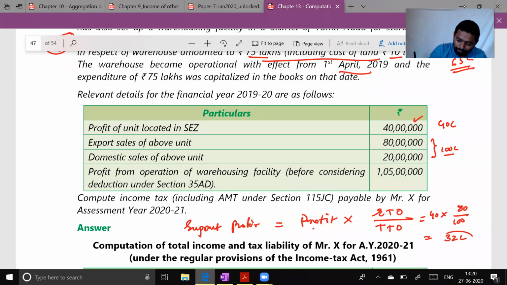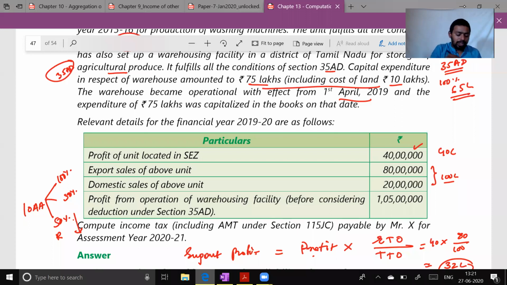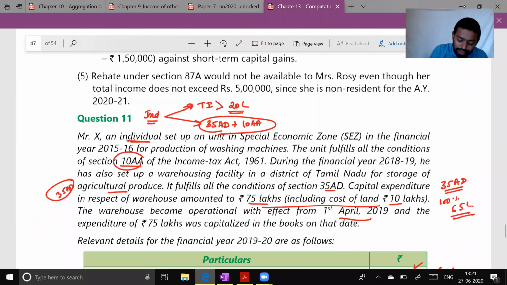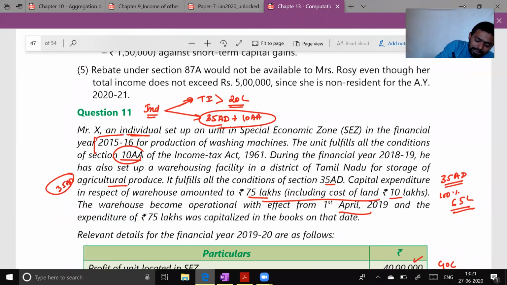Now in section 10AA, we get 100% deduction for the first 5 years, 50% deduction for the next 5 years, and 50% deduction or the amount invested in the reserve account, whichever is lower, in the last 5 years. So we need to check in which criteria the assessee falls: first 5 years, mid 5 years or last 5 years. They have given us the year 15-16.